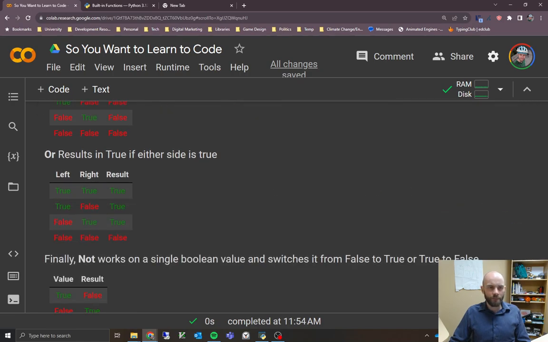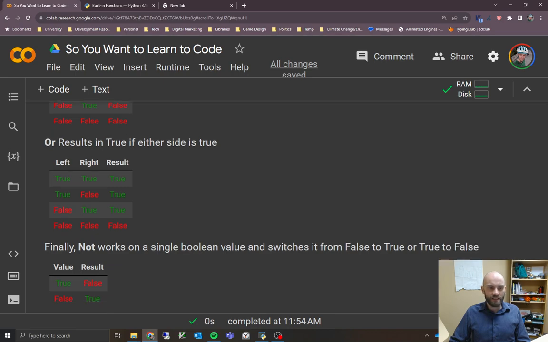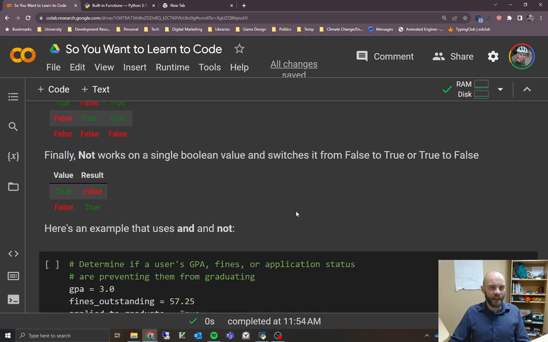And with or, it just wants either side to be true. So either left or right has to be true. If that's the case, then it's going to come back with true. If both sides are false, then it will also be false. Not is a bit different in that it only works with a single value. You put not something, not true or not false, and it'll flip it to the opposite. So if you say not true, it'll come back with false. Not false, it'll come back with true. Or not and then the name of a variable, it'll flip that variable, assuming that it's a Boolean.